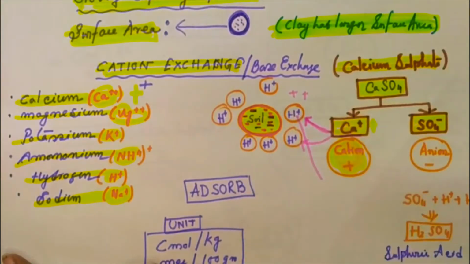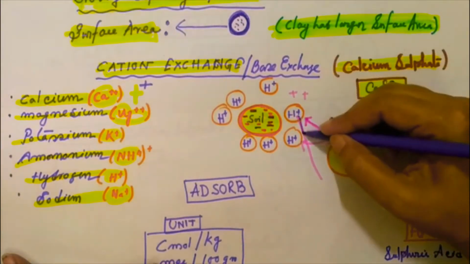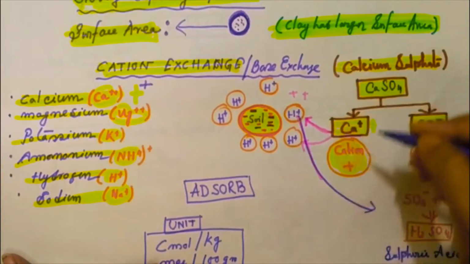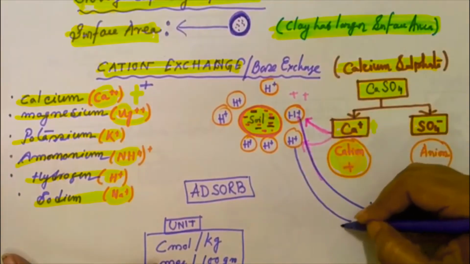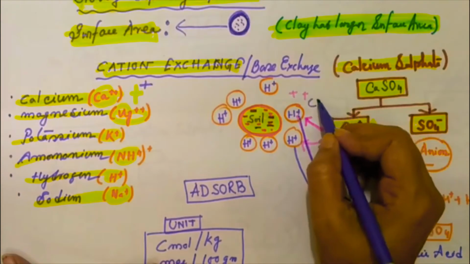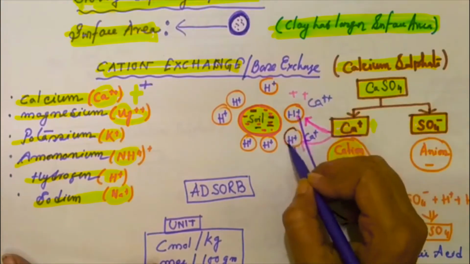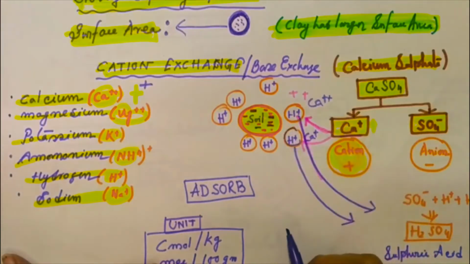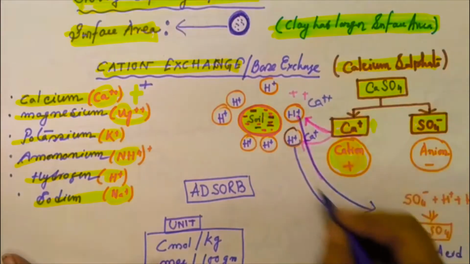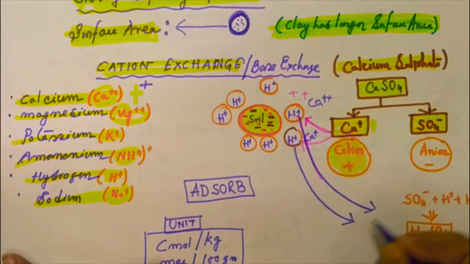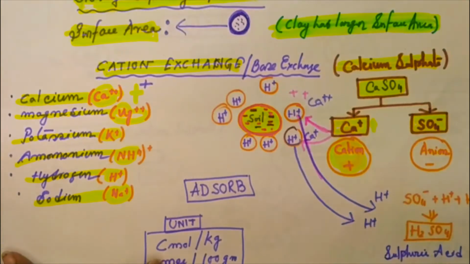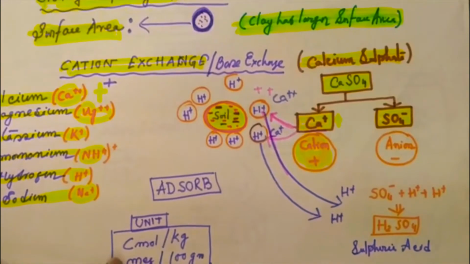Hydrogen is released, and Ca++ takes the position of hydrogen.